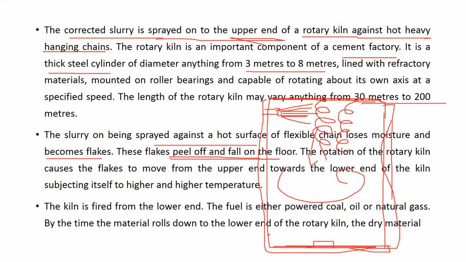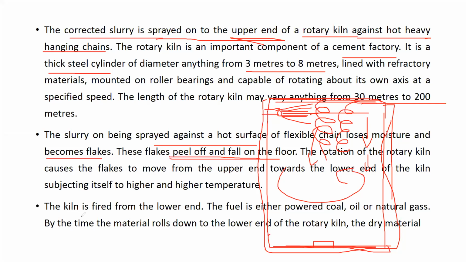Now that kiln is rotating, and it is in a very hot condition. The temperature is around 1300 to 1500 degrees Celsius. Here at the top the temperature will be quite less, but as you go down and down, the temperature will become higher and higher. So the rotation of the kiln makes the material reach the higher and higher temperature zone.